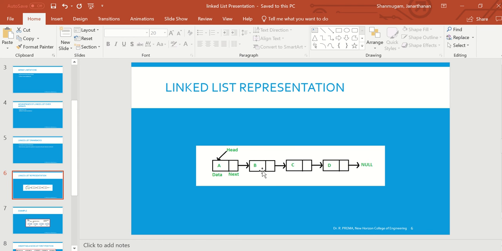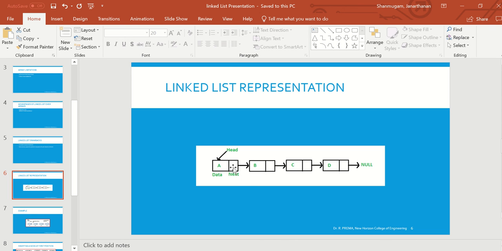Here the node is the major element in a linked list. Each and everything I am pointing to here is a node. Each node consists of two parts. One is the data part, and the other is the reference part, or pointer to the next node, that is, it stores the address of the next node. So this is a simple representation of a linked list. The major element is a node, and each node consists of data and an address which points to the next node.